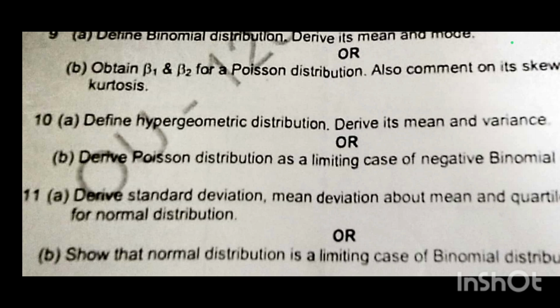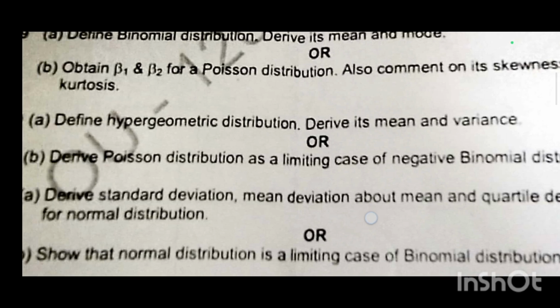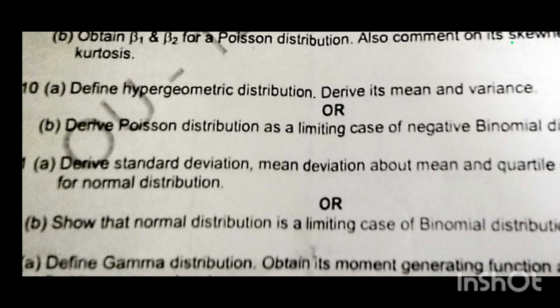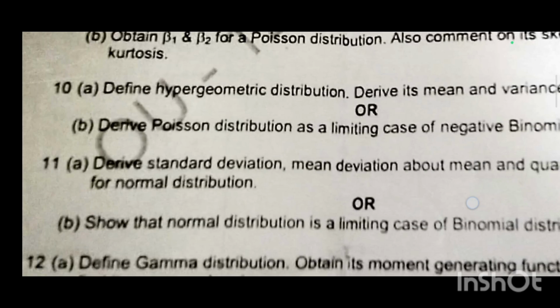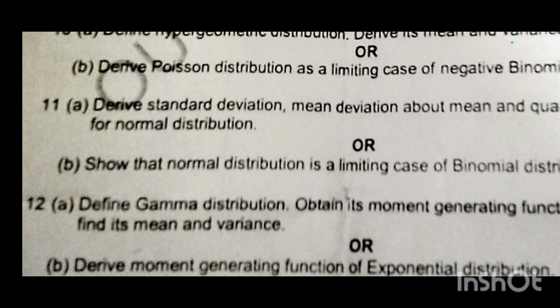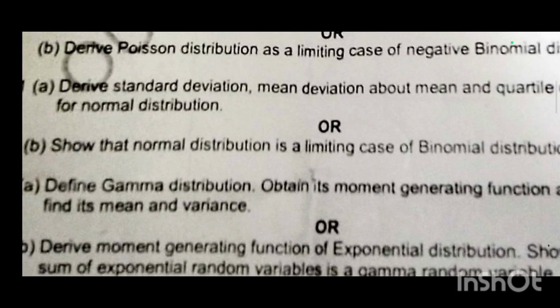Derive the Poisson distribution as a limiting case of the negative binomial distribution. Derive standard deviation, mean deviation about mean and quartile deviation of the normal distribution. Show that normal distribution is a limiting case of binomial distribution.